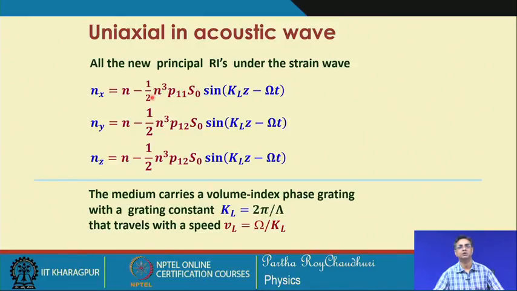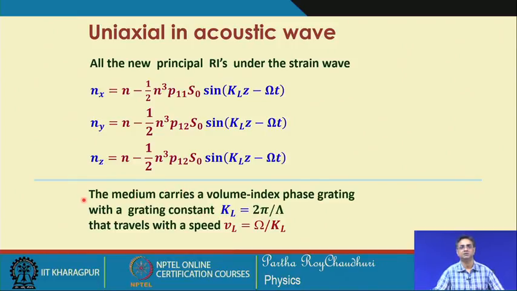If I call this delta n, then this delta n can have plus minus delta n value. So, in addition to n, it can go up to n plus delta n, and it can go down to n minus delta n, and that is true for these two. In the case of n y and n z, the modulation is the same, whereas the modulation is different in the case of n x, depending on the values of the tensor coefficients, that is P 11 and P 12.